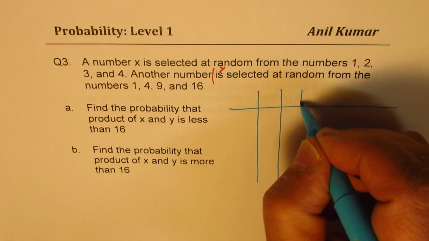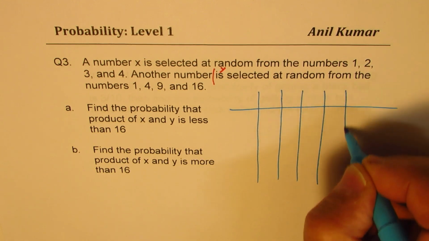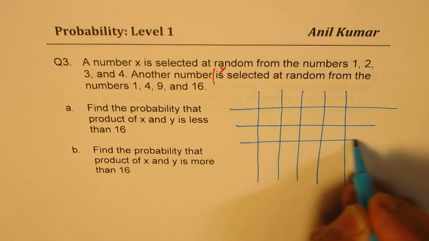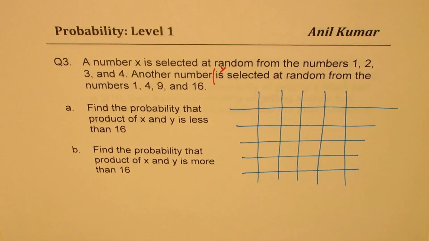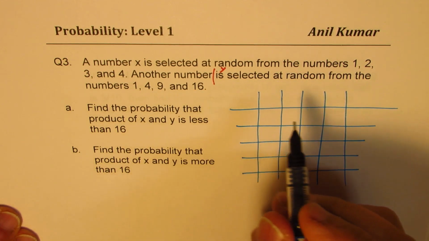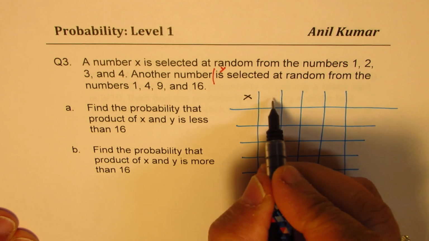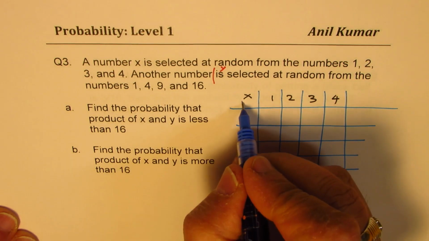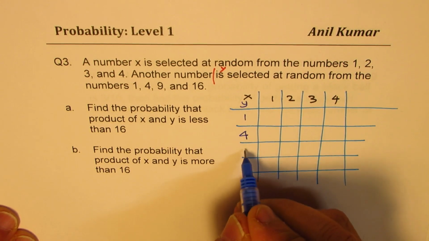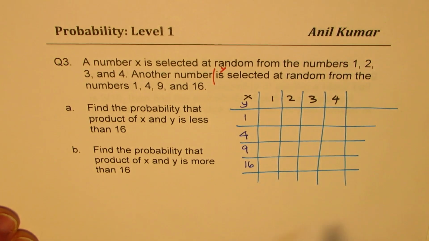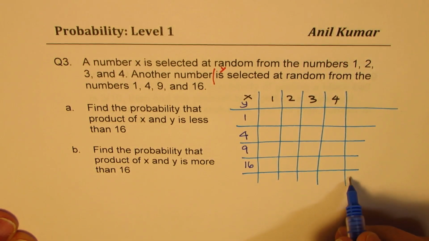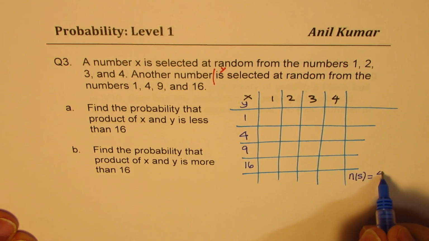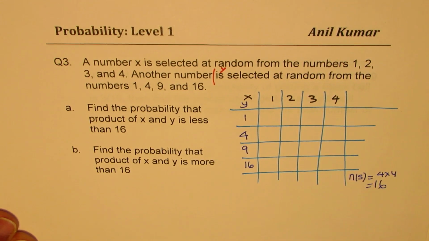4 by 4 gives us 16 options, 4 times 4, correct? So these are the 16 options, 1, 2, 3, and that's the fourth, right? So let's write down the numbers given to us. The number x could be 1, 2, 3 or 4. The number y could be 1, 4, 9 or 16, right? So in our sample space, total numbers is 4 times 4, which is equal to 16 numbers, correct? Now what do we want?